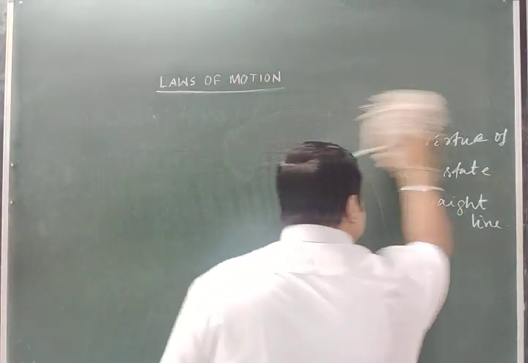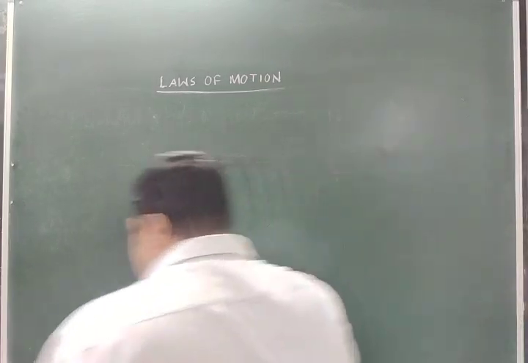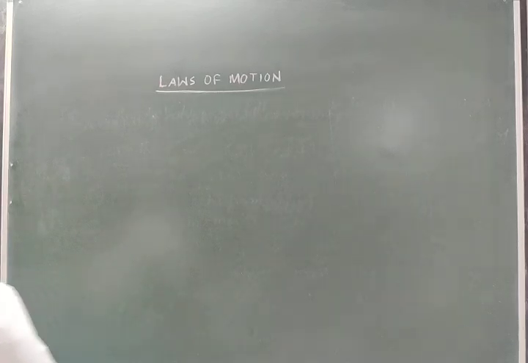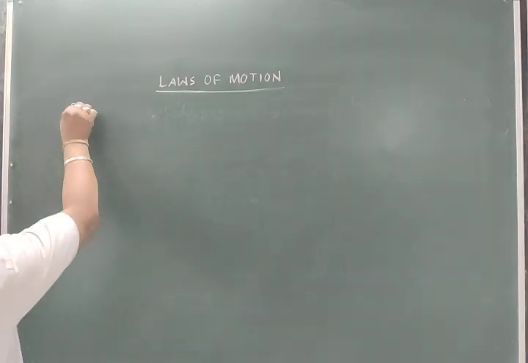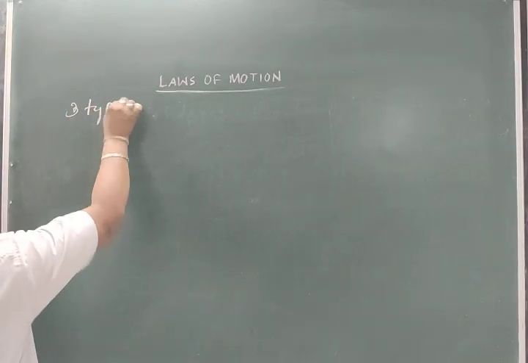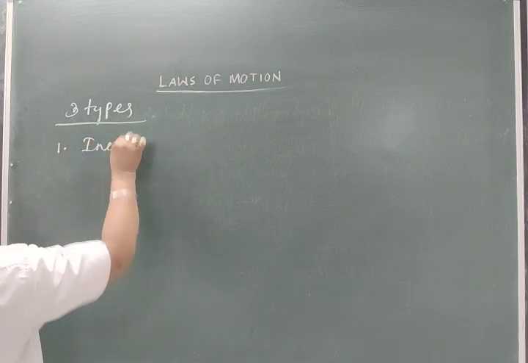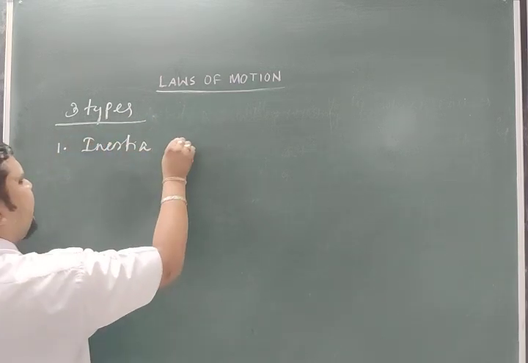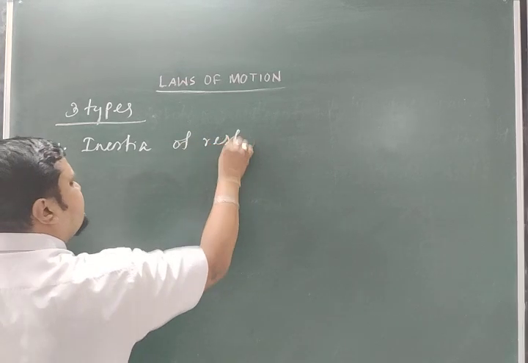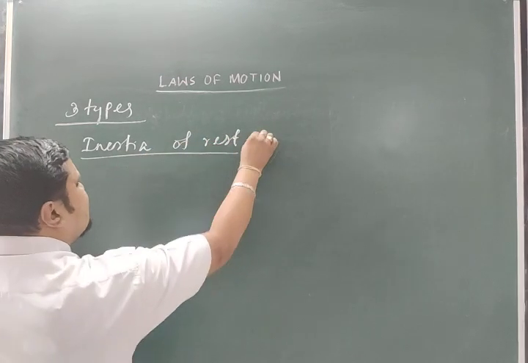After knowing inertia, we will see that inertia is of three types. We will discuss them one by one. The first one is inertia of rest.